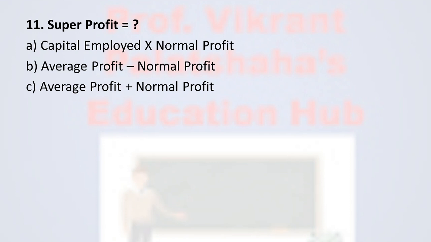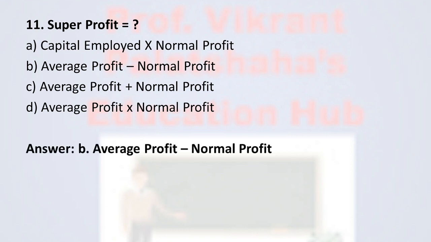Option C average profit plus normal profit, and option D average profit multiplied by normal profit. And the correct option is option number B, average profit minus normal profit. This is the formula of super profit.